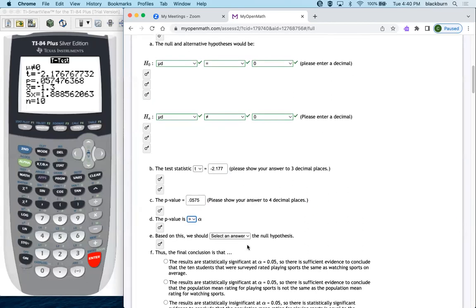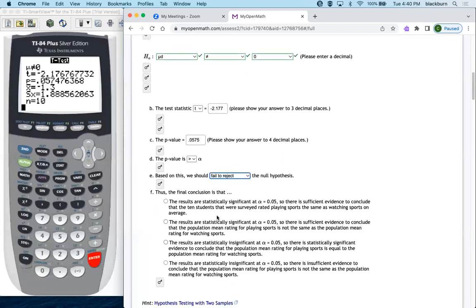So the p-value is bigger than the alpha, remember, that means we failed to reject the null hypothesis. We didn't get data that was way out there on the edges, so we failed to reject the null hypothesis. Okay, then all we're looking for in these ones now is the results. If you fail to reject, you're always looking for statistically insignificant. That means we don't have enough evidence to conclude that the null hypothesis is rejected.